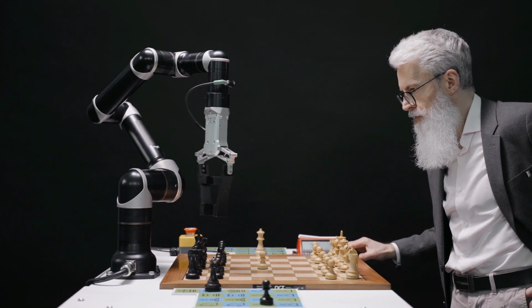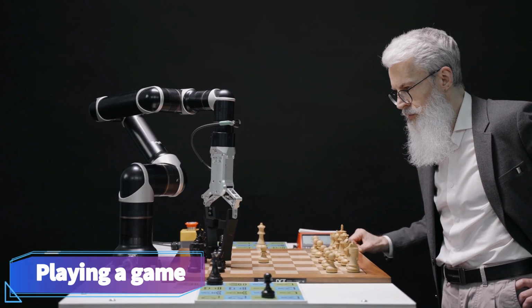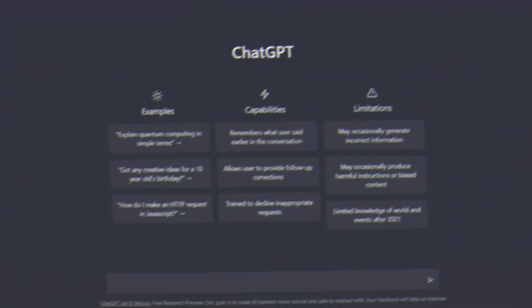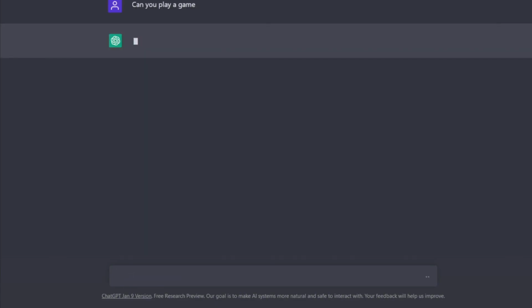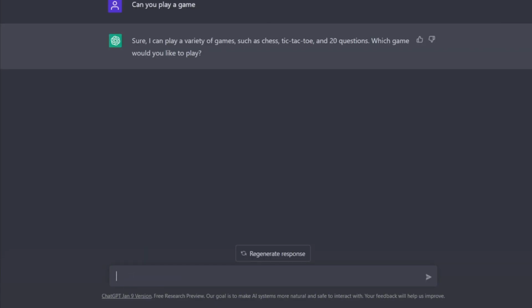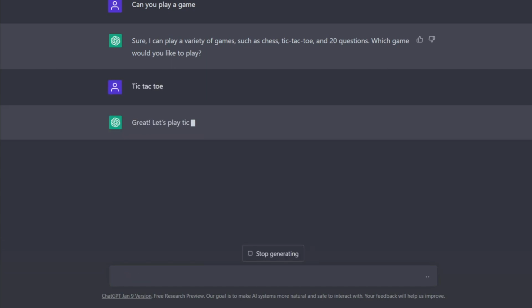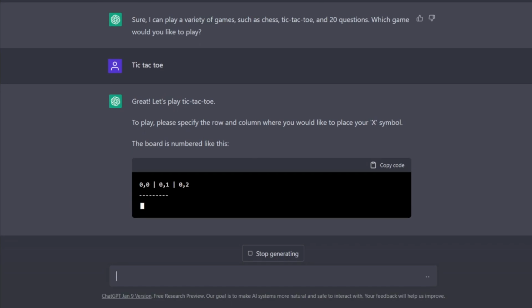Now the fun part, you can actually play a game with ChatGPT. Can you play a game? As you can see, ChatGPT can play a lot of games. Let's choose tic-tac-toe. So it tells you about the rules and how to play it.